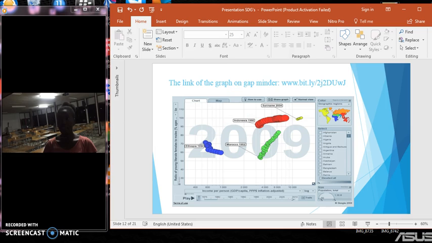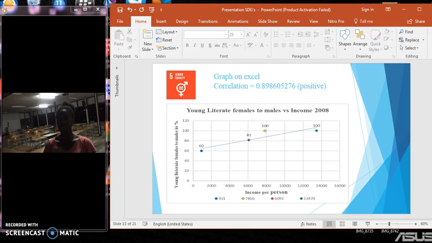Here on this slide in Excel, we have a positive correlation equal to 0.89. It means that there is a positive relation between the two variables, and we can see that on the blue dotted line that is increasing.